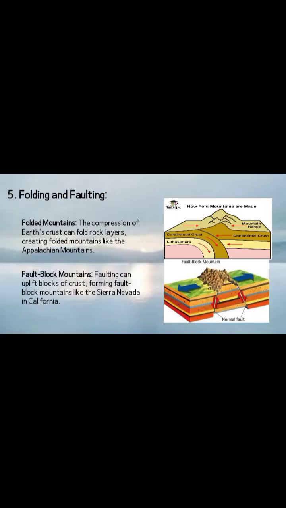Folding and faulting. Folded mountains. The compression of the earth's crust can fold rock layers, creating fold mountains like the Appalachian Mountains. Fold mountains are created where two or more of the earth's tectonic plates are forced together. At these colliding, compressing boundaries, rocks and debris are warped and folded into rocky outcrops, hills, mountains, and entire mountain ranges.